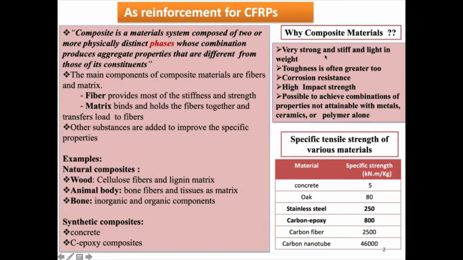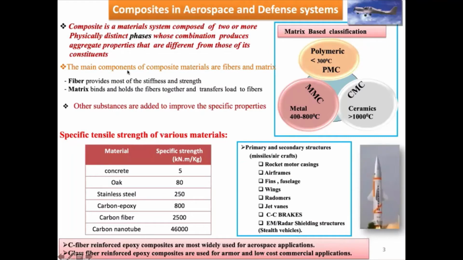The composite materials have certain advantages: they are corrosion resistant first, they withstand the erosion which the plane has to undergo, and they have very high impact strength. Composites can be classified depending on the matrix: polymer composites, ceramic composites, and metal-based composites.